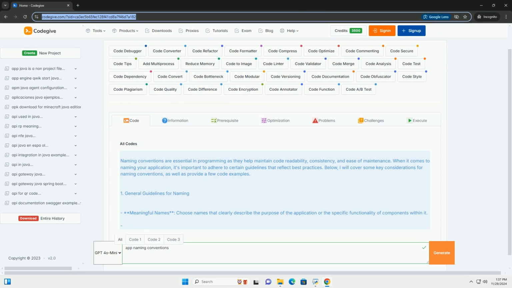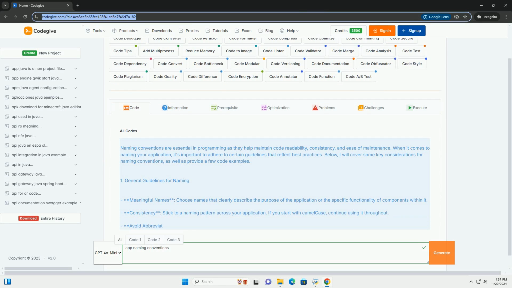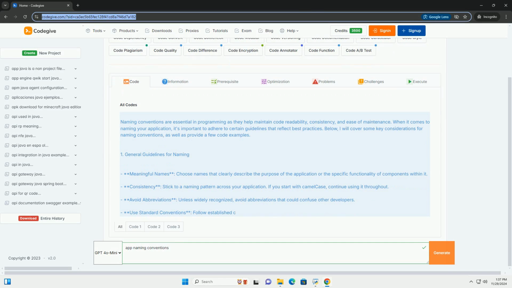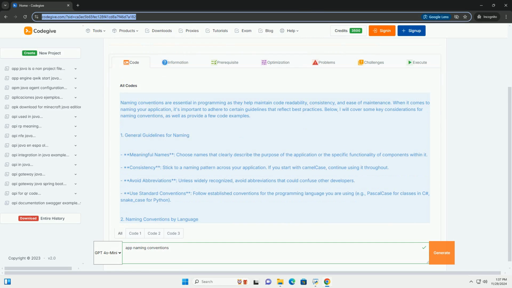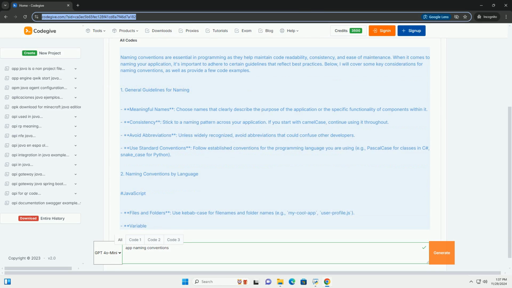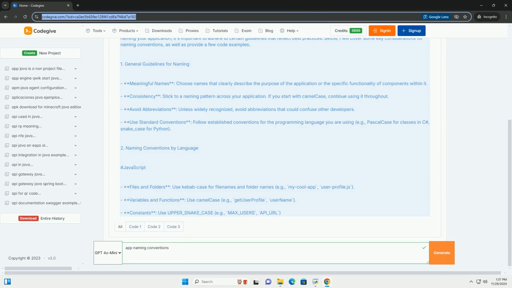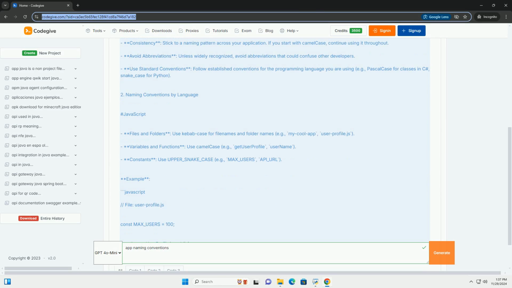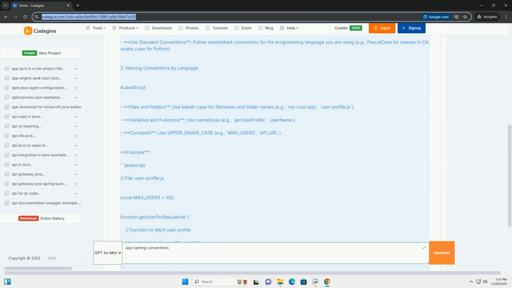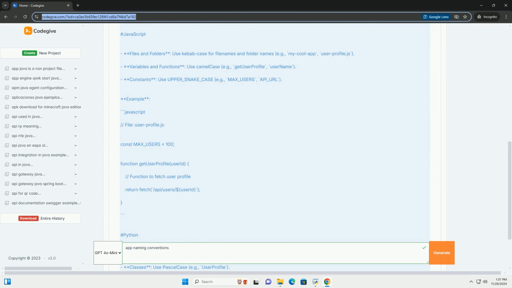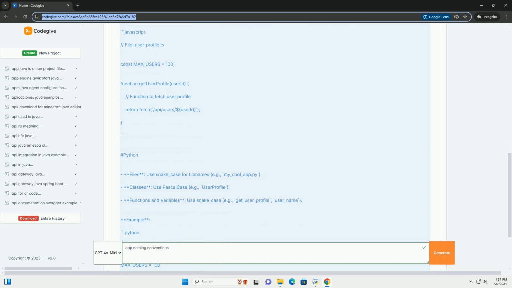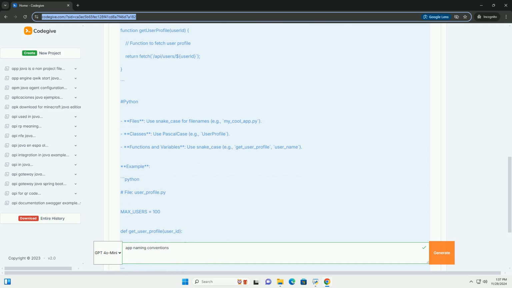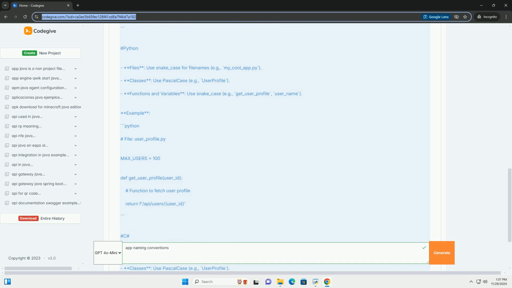Naming conventions are essential in programming as they help maintain code readability, consistency, and ease of maintenance. When it comes to naming your application, it's important to adhere to certain guidelines that reflect best practices. Below, I will cover some key considerations for naming conventions, as well as provide a few code examples.